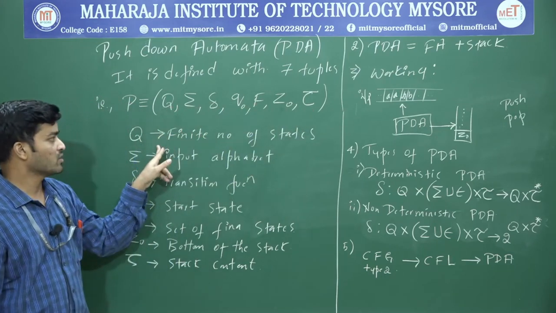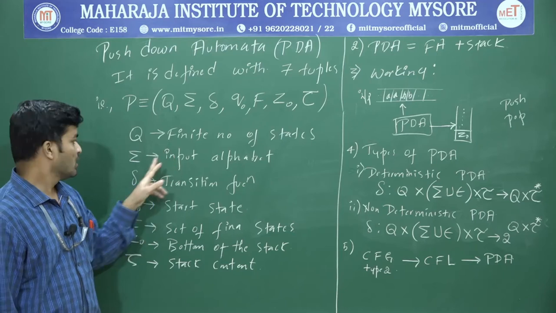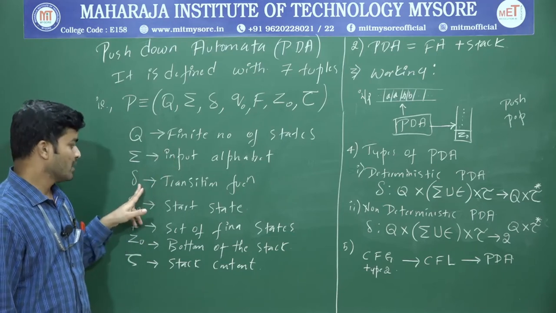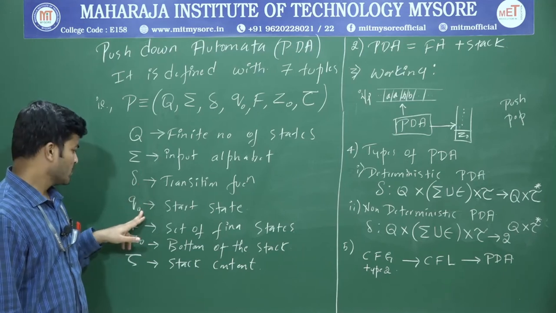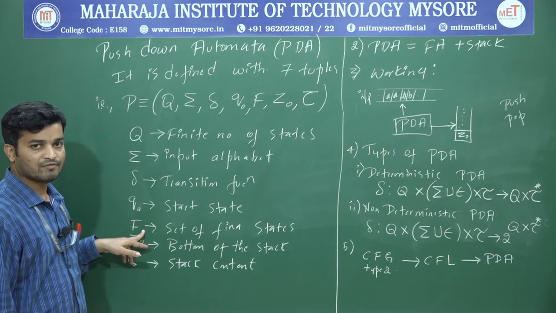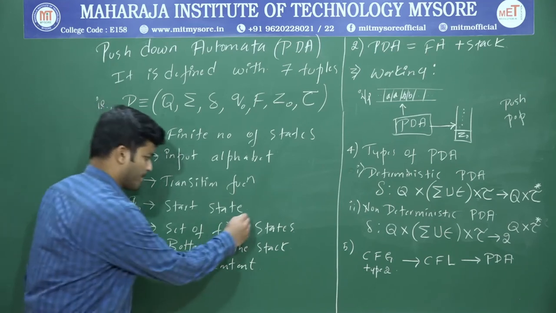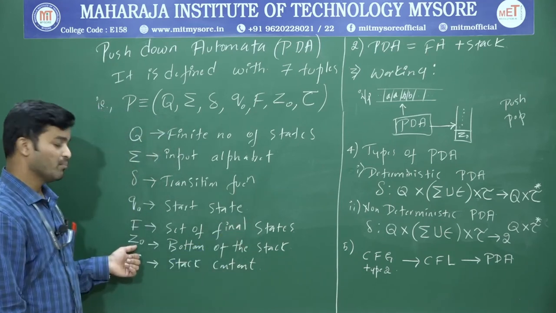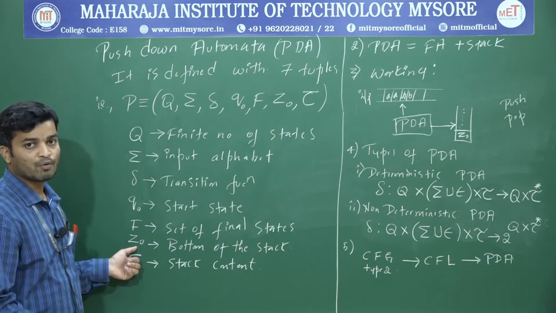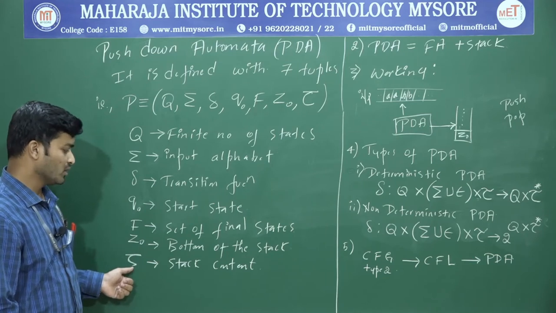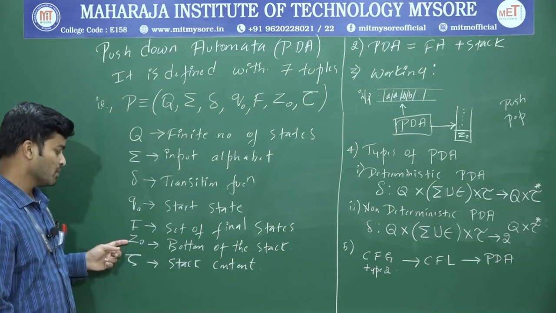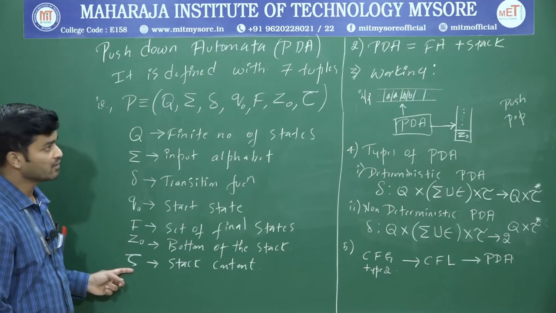So what is Q? Q is a finite set of states. Sigma is the input alphabet. Delta is the transition function. Q0 is the start state. F is the set of final states. And Z0 is the bottom of the stack. Here we are going to use a stack concept while designing push down automata. And tau is the stack content. Z0 is the bottom of the stack, tau is the stack content.